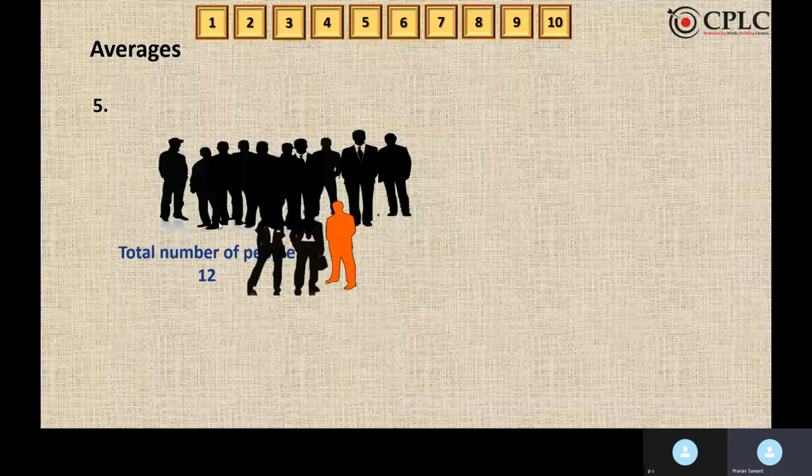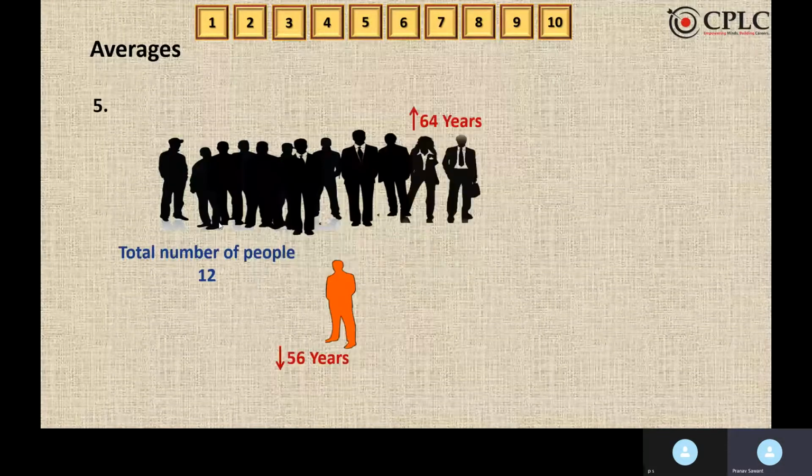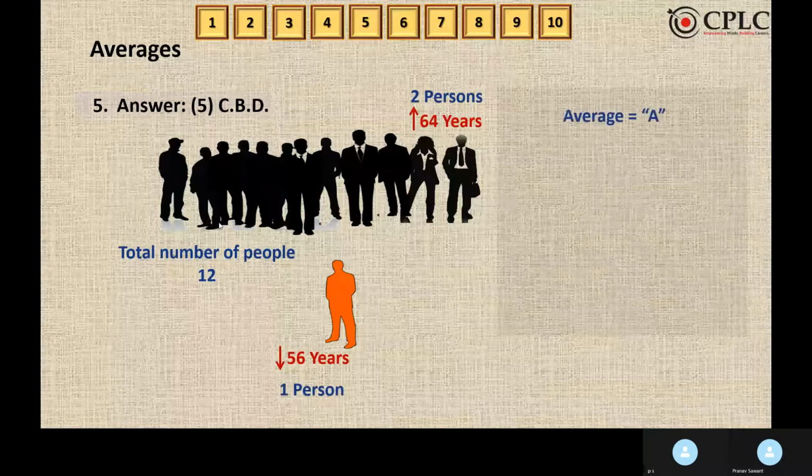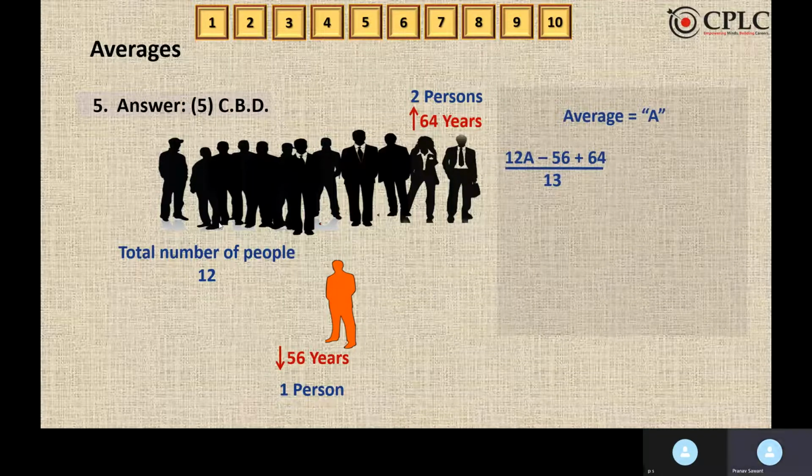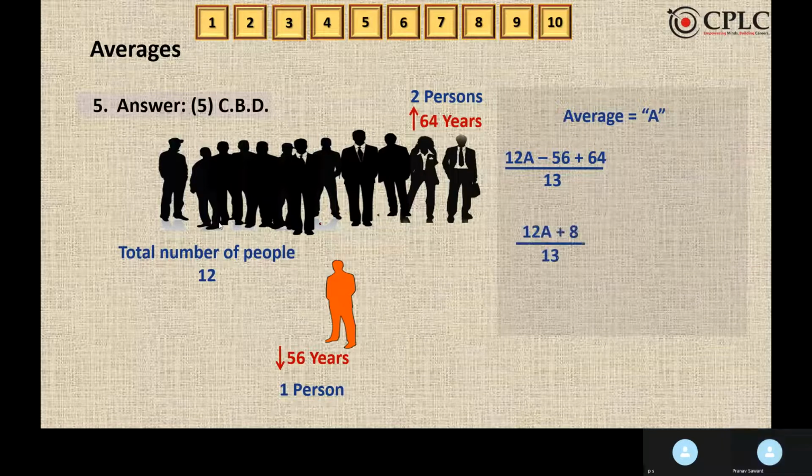As we are replacing it with two persons, it is not fine, hence cannot be determined is the answer. Now let us assume the average as A. So according to the logic, we will get this. 12 into A will give us the total age minus 56 because 56 years is removed and plus 64 because 64 is added. Upon 13, as there are two persons.